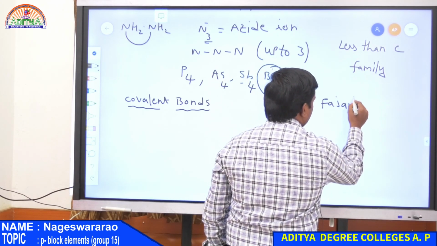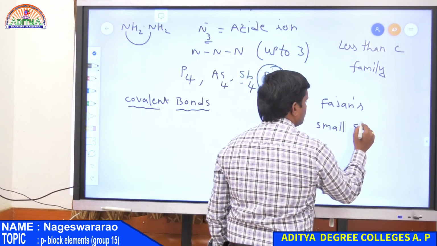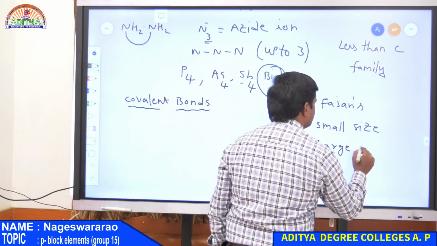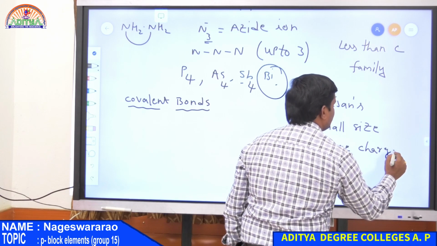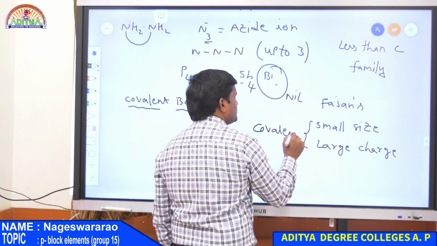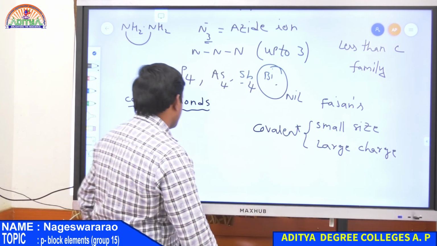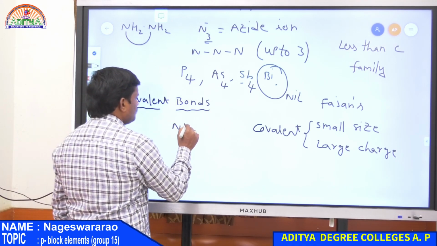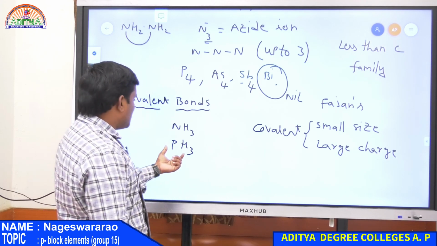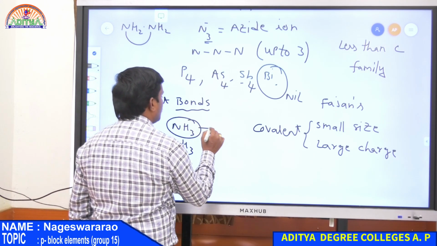According to Fajans' rule, if a cation has a small size and also a large charge, then it easily forms a covalent bond. For example NH3 and PH3. Compared to phosphorus, nitrogen has a small size, therefore it easily forms a covalent bond.